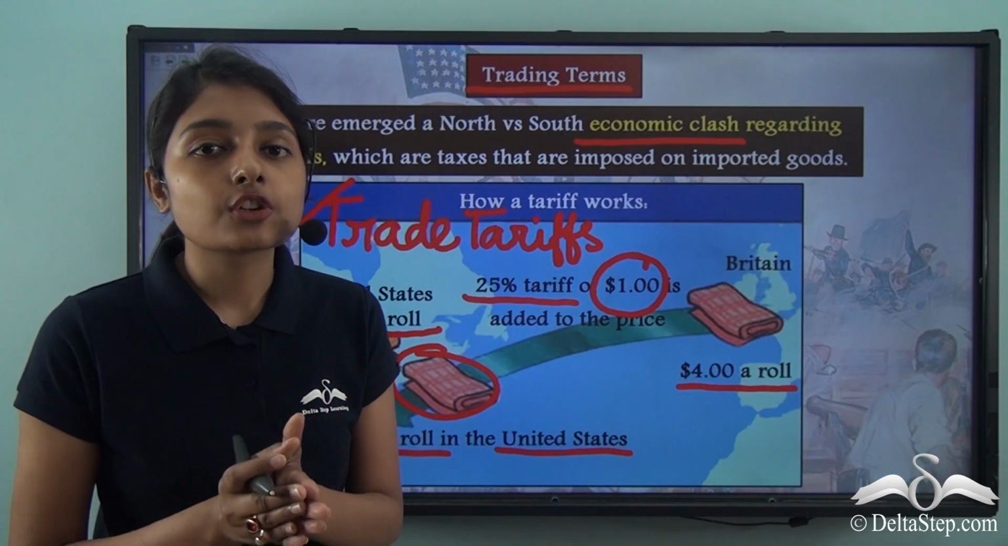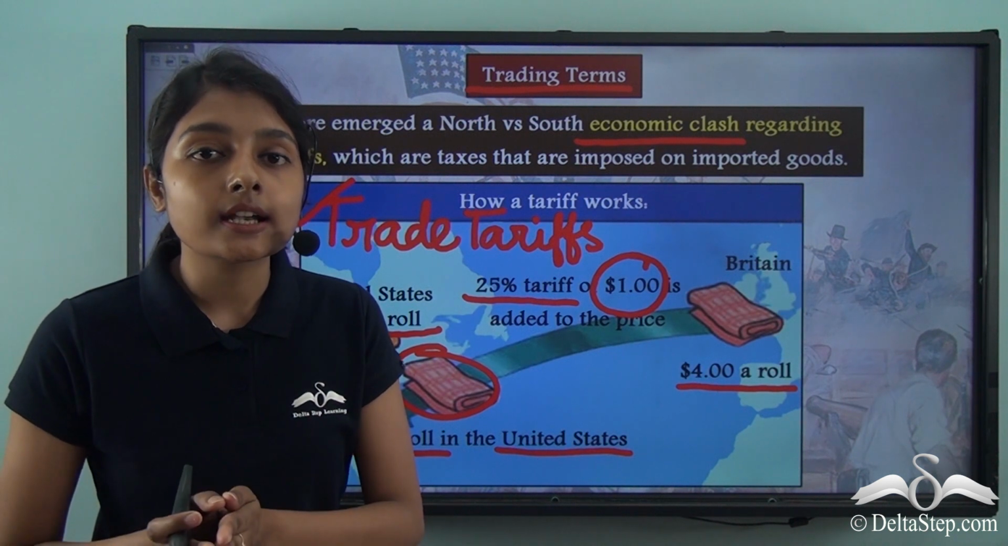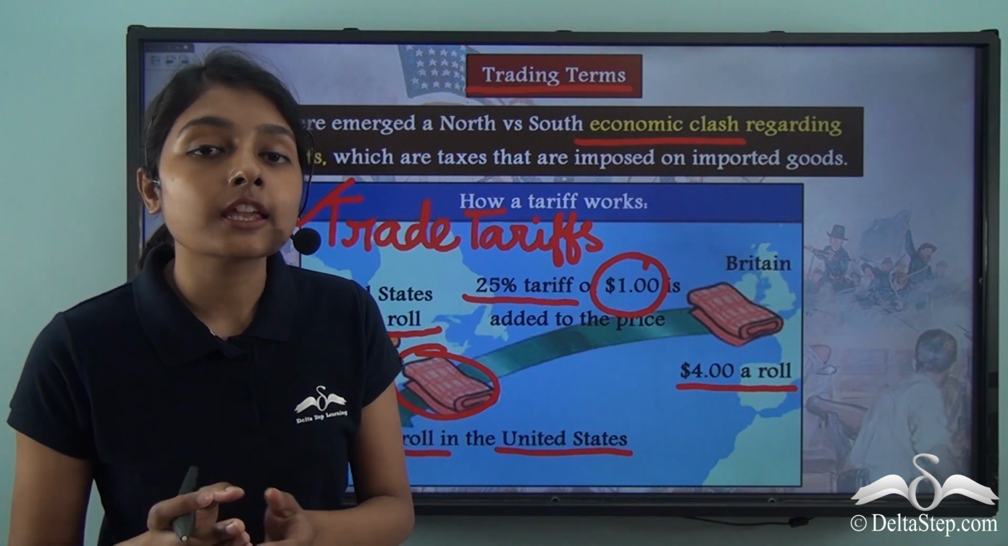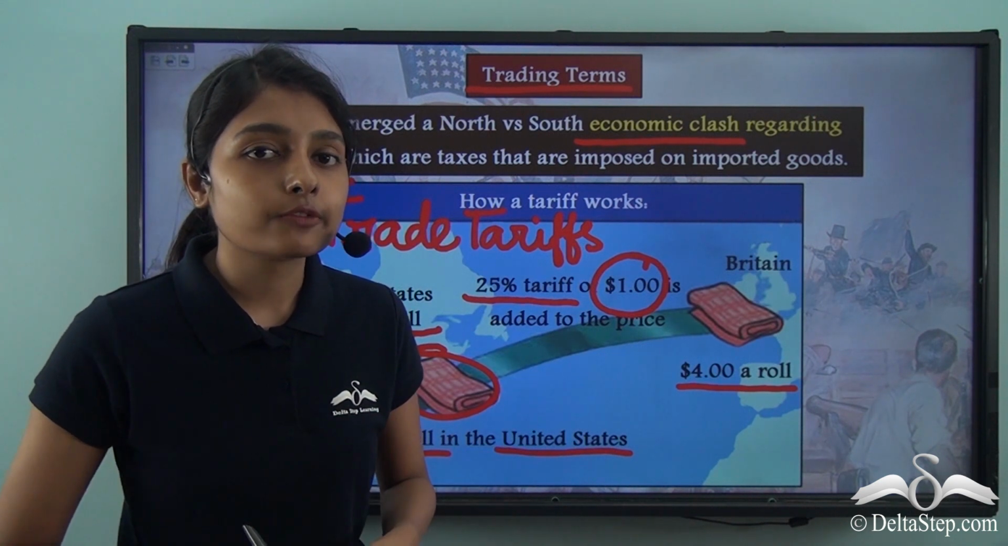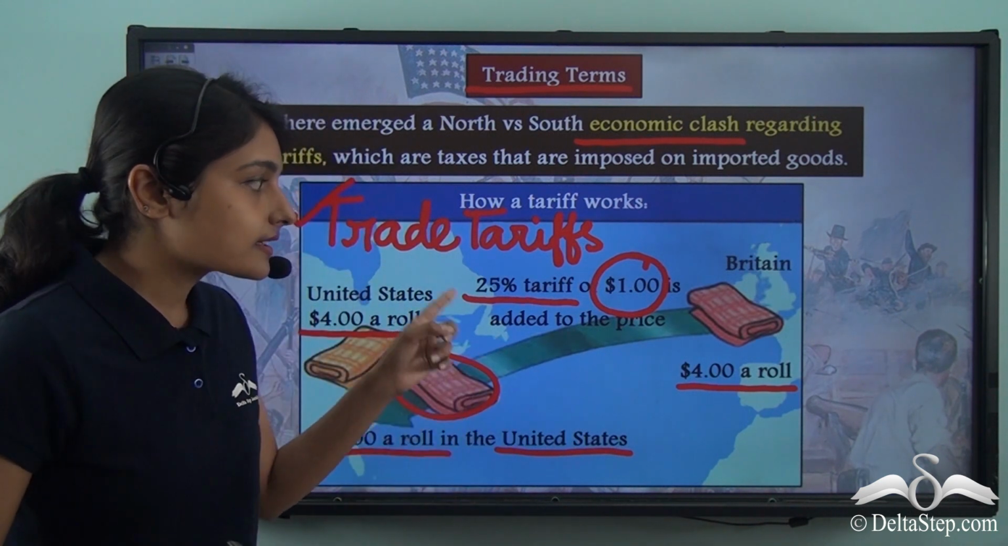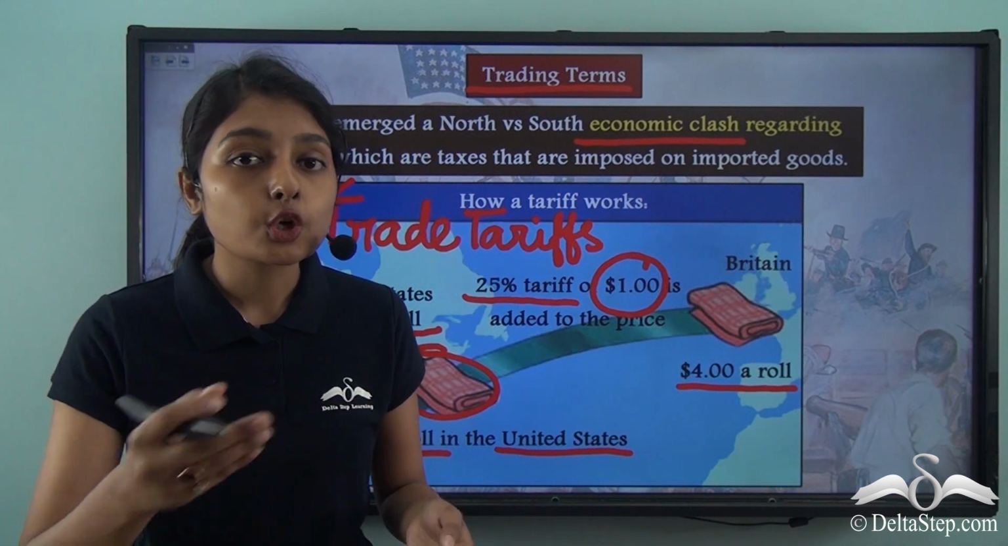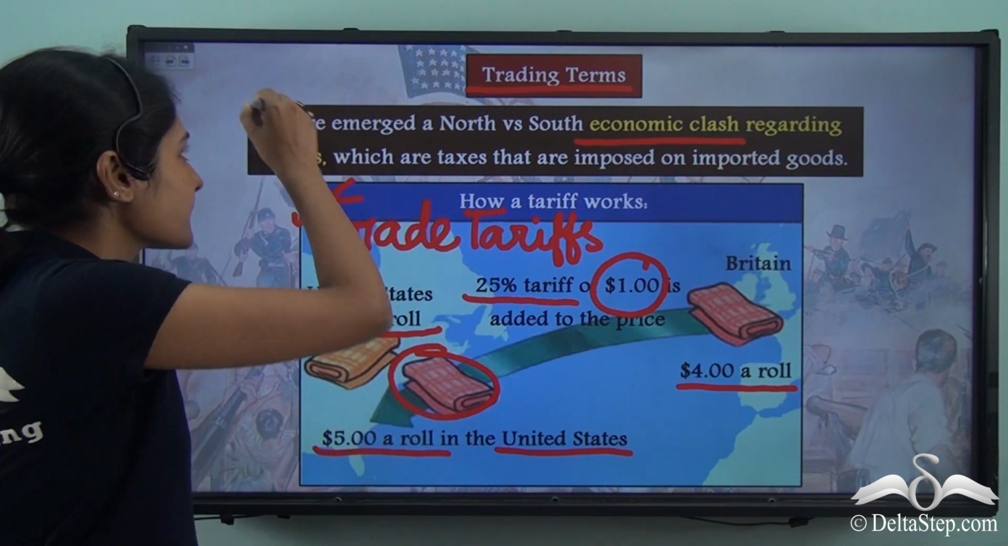Now this discussion on trade tariffs will help us understand a very important thing when we again go back to the causes of the American Civil War. Let us find out how this discussion on trade tariff will be roped into our discussion.